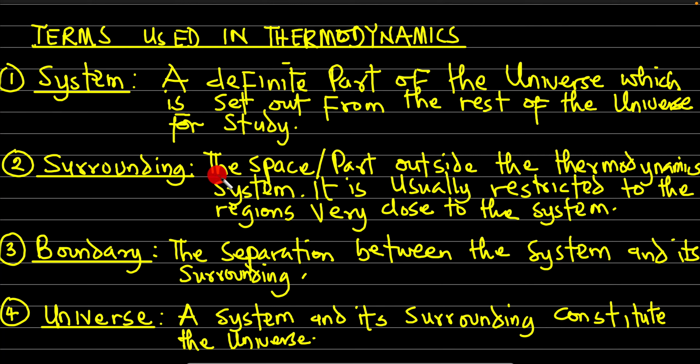What is surrounding? The space or part outside the thermodynamic system. It is usually restricted to the regions very close to the system, just like I told us earlier. For example, I like making use of a kettle with water inside of it.